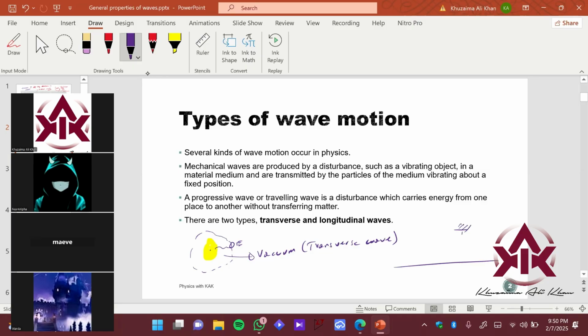Then we have another sort of waves over here. Let's say I have a spring, a mass support system, and a mass here. If I push the mass in this direction, it basically oscillates up and down, right? So it also produces some sort of a wave. That is called a longitudinal wave, right? Again, what are you doing? You're disturbing a medium, causing some motion. You are basically starting the motion that generates a repeating pattern that is called a wave, right? So several kinds of wave motion occur in physics, which we had just seen in the examples.